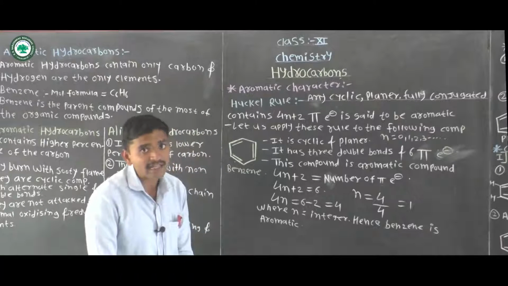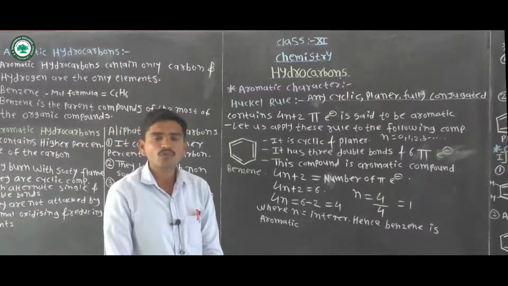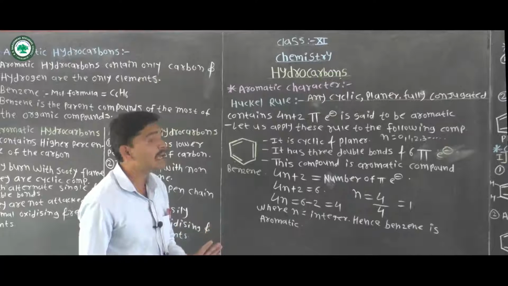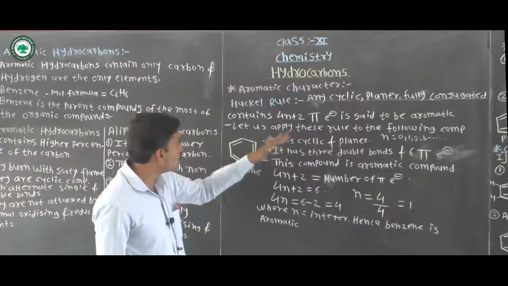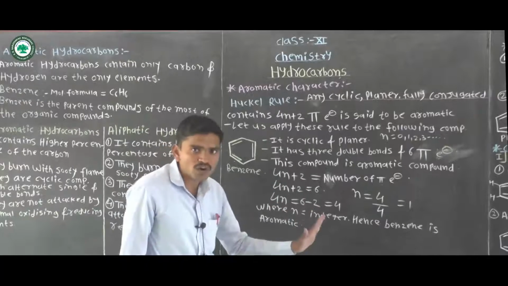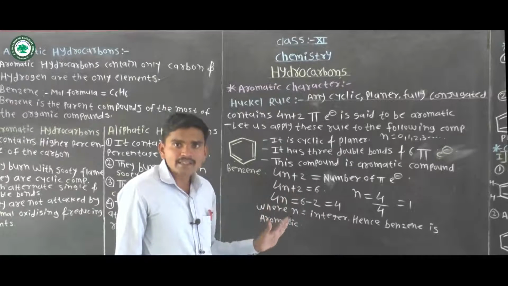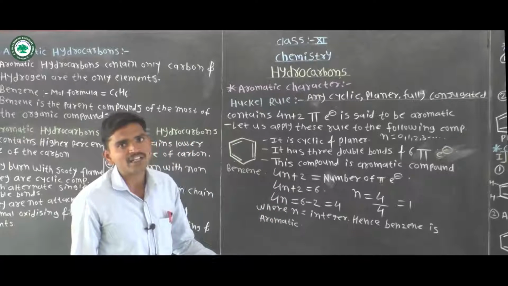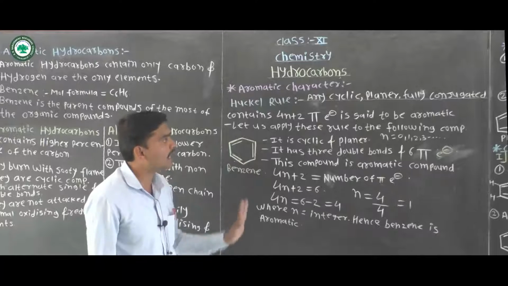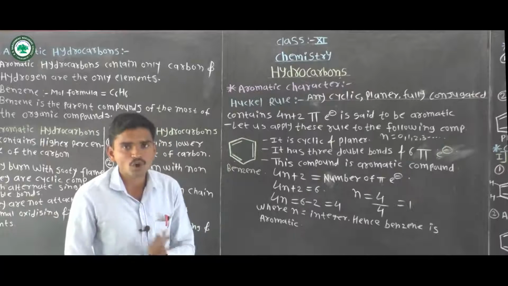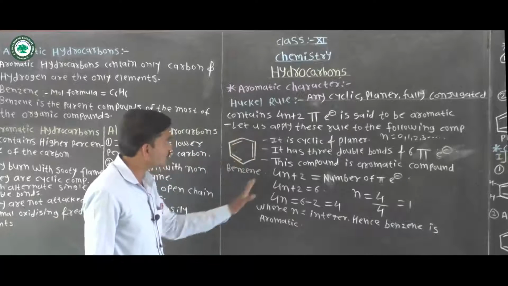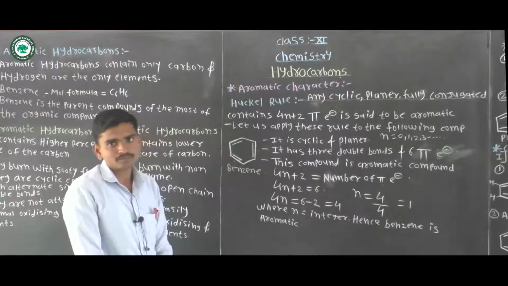Huckel's rule states that any cyclic, planar, fully conjugated compound containing 4n plus 2 pi electrons is said to be aromatic. Applying this rule to benzene shows that n is equal to 1, an integer, hence benzene is aromatic. Benzene has 3 double bonds and 6 pi electrons, so it shows aromatic character.